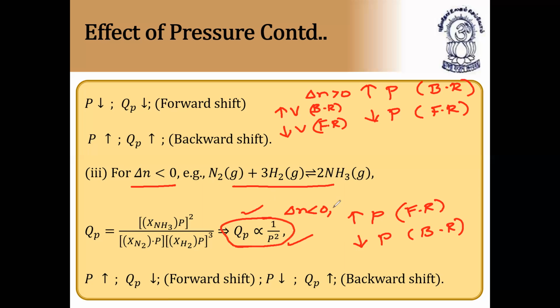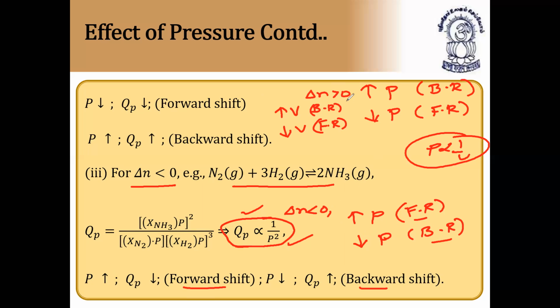Same thing for volume also. Increase of volume, backward reaction, decrease of volume, forward reaction. Just opposite to pressure, because pressure is proportional to 1 by V. So increase of pressure, QP decreases, forward shift. Decrease of pressure, QP increases, backward shift. So straight away I have written, for the reactions where delta N is less than 0, increase of pressure, forward reaction, and decrease of pressure, backward reaction.